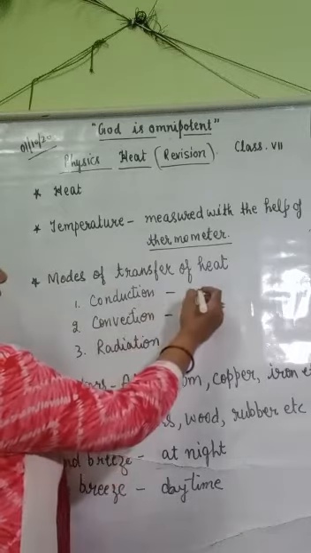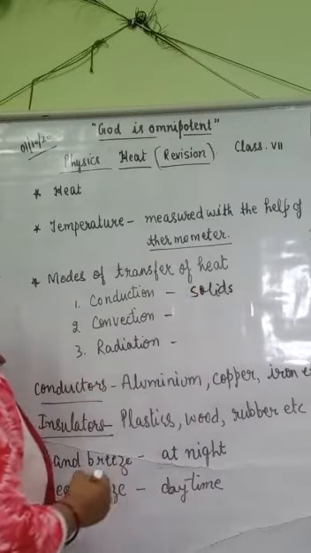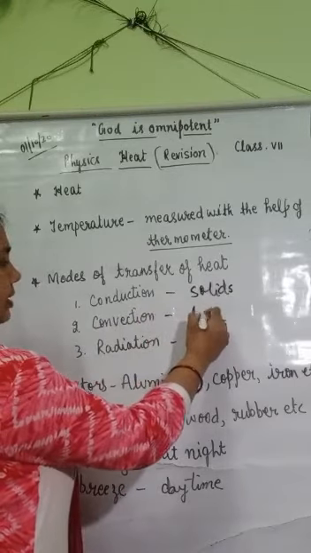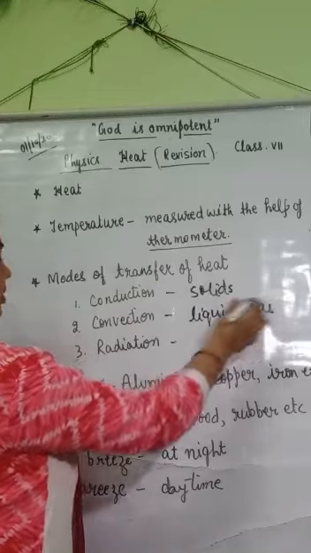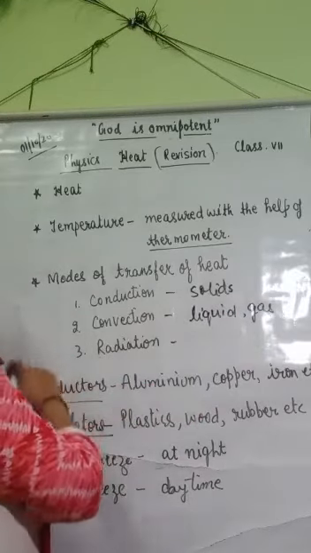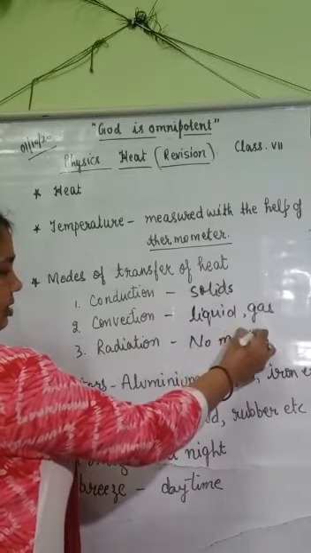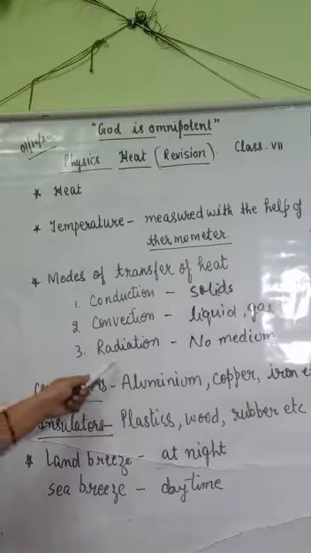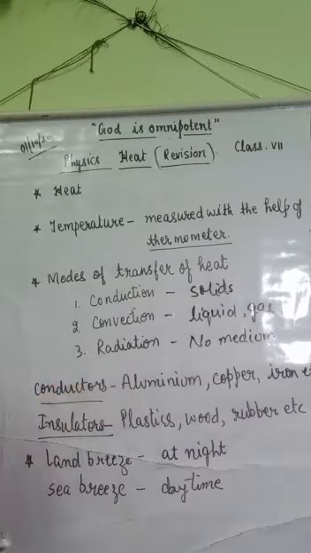By conduction method, heat is transferred in solid substances. And by convection method, heat is transferred in liquids and gases. In the radiation method, no medium is required. Radiation is the process of heat transfer in which no medium is required.